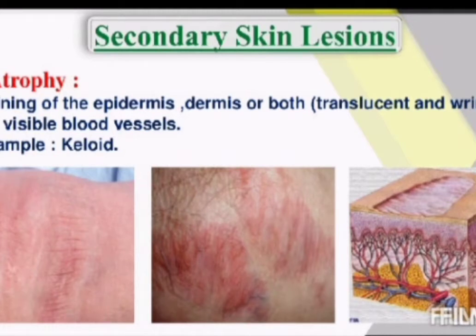Another example is stria. When you look at a pregnant woman, her abdomen is stretched due to the presence of the womb or the fetus, right? The extreme stretching leads to thinning of the epidermal and dermal layers, which leads to stretch marks on the abdomen. That is known as stria. Stretch marks in the abdomen due to the thinning are known as stria.